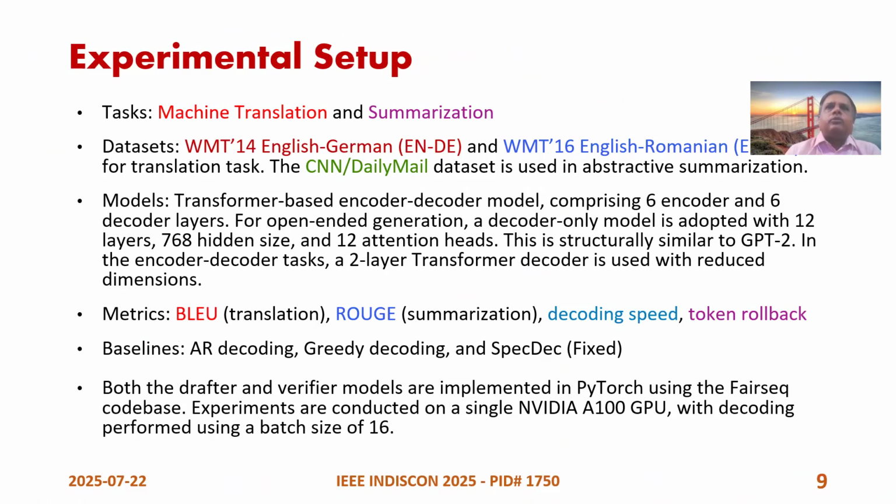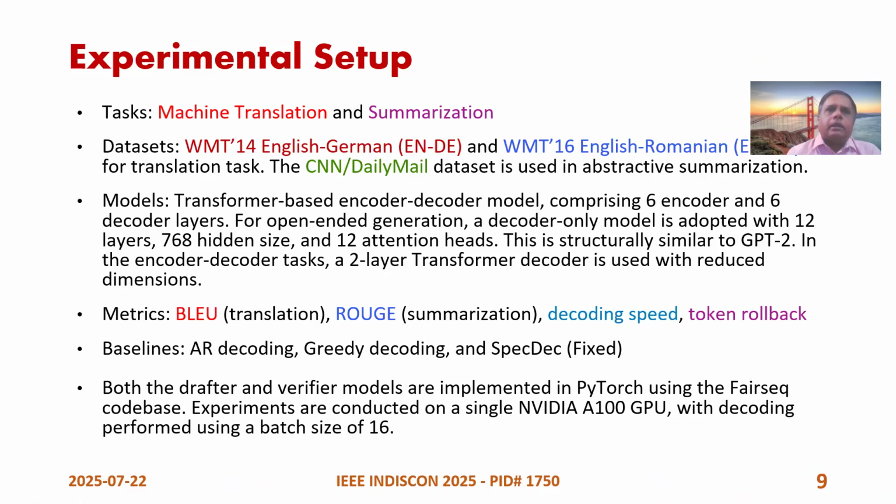The datasets used for translation are WMT14 and WMT16, English to German and English to Romanian. For abstractive summarization, we have the CNN Daily Mail dataset. The model is the GPT-2 model on which we have worked, and the metrics are BLEU for translation, ROUGE for summarization, decoding speed, and token rollback. So BLEU score for translation, ROUGE score for summarization.